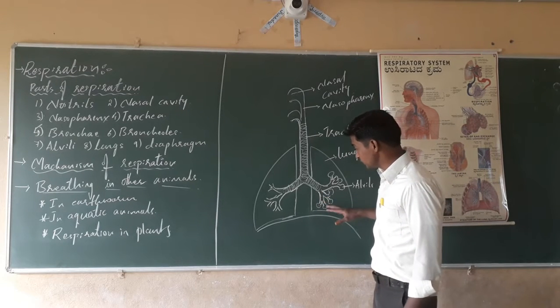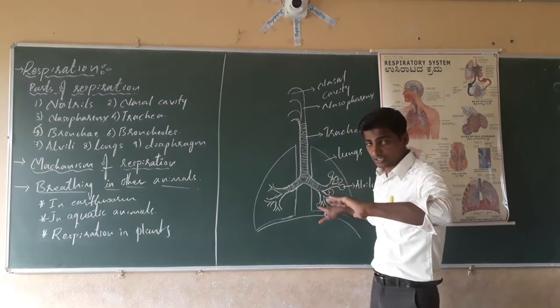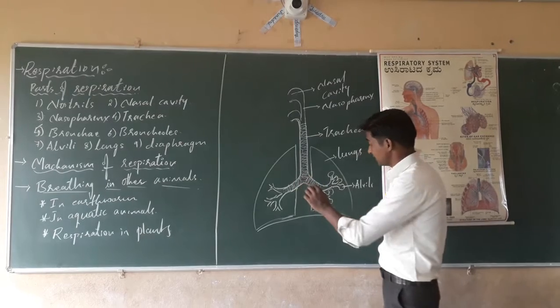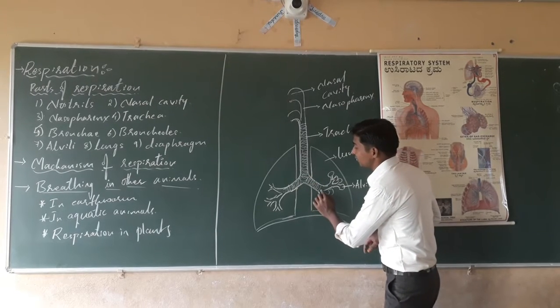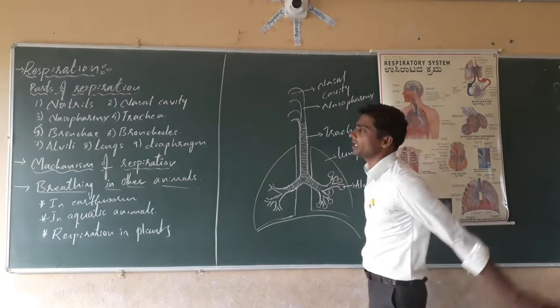Then what happens to the students? Here again, the deoxygenated blood comes from the heart, that is carbon dioxide rich blood, and it will enter. Carbon dioxide will move through these pipes, and that will be moved out from the body.